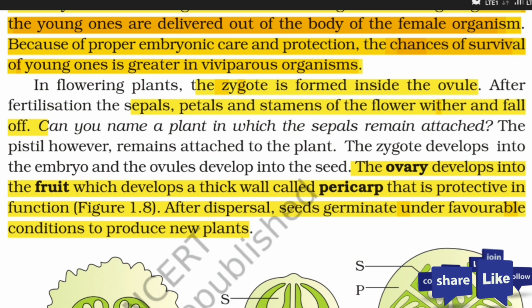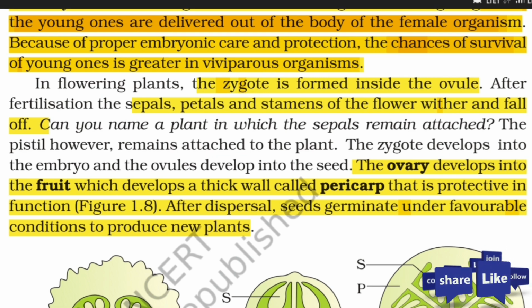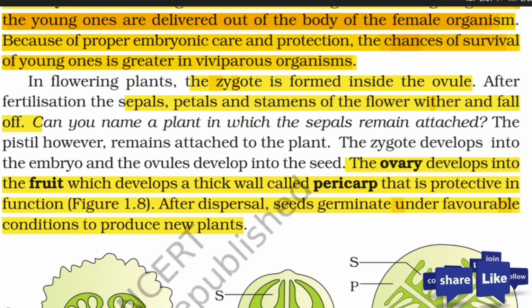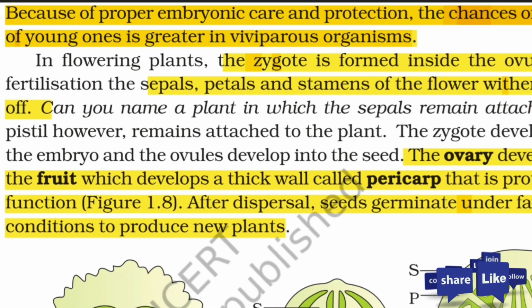These are the sepals, which are known as calyx, and the petals. These are the colored leaves, also known as corolla, and the stamens, which are the male part of the plant, and the ovule, which is the female part of the plant. Altogether, it is known as pistil, which is made up of the stigma, style, and ovary. So, when zygote is formed, at that time, sepals, petals, and stamens of the flower wither and fall off.